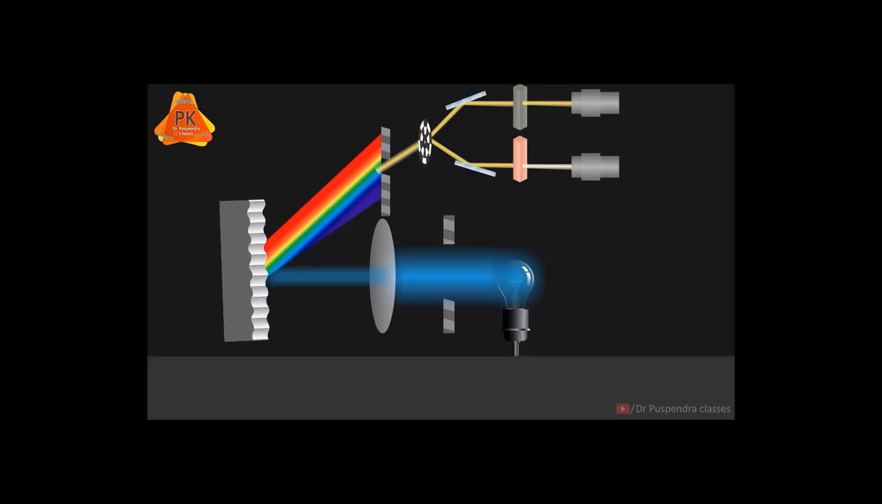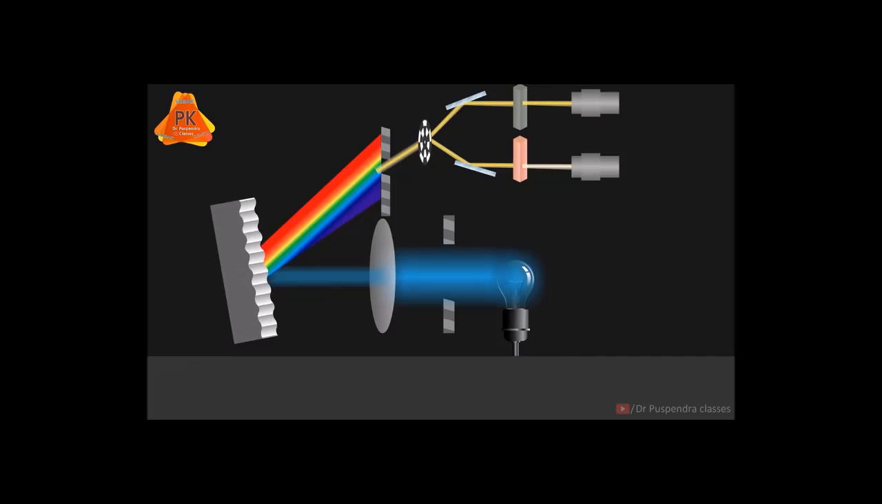Now coming to the third detector which is used in UV visible spectroscopy, the charge coupled detector. It is also known as CCD. So in CCD, a silicon surface will be there, and when radiation comes to this silicon surface, photons will attack on the surface of silicon.